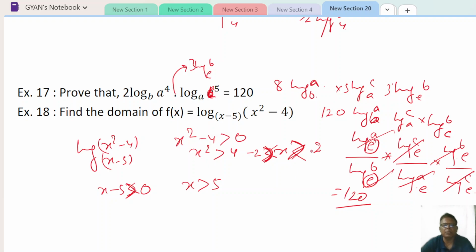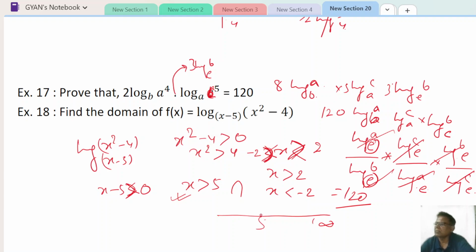That means x should be greater than 2 or x should be less than minus 2. So this is the condition. But here x should always be greater than 5. So the intersection of both means 5 to infinity. So that will be the answer. This is the domain.